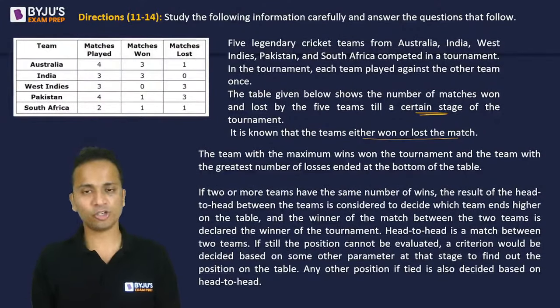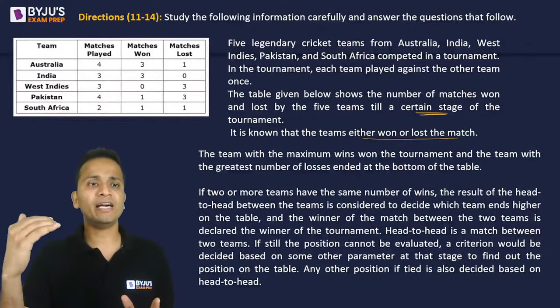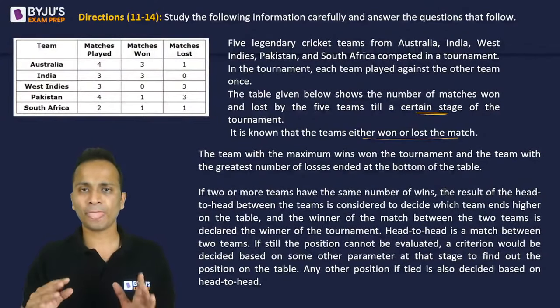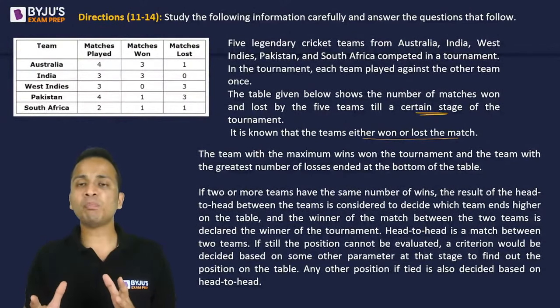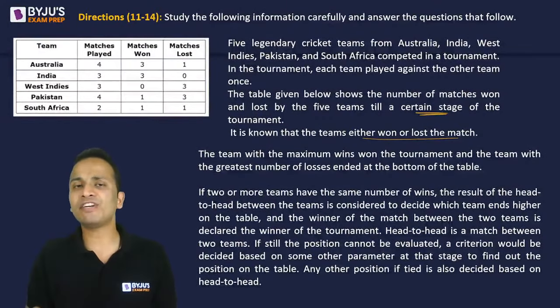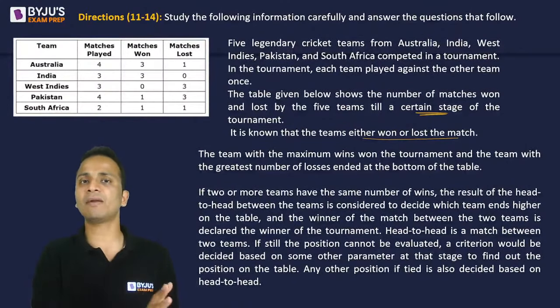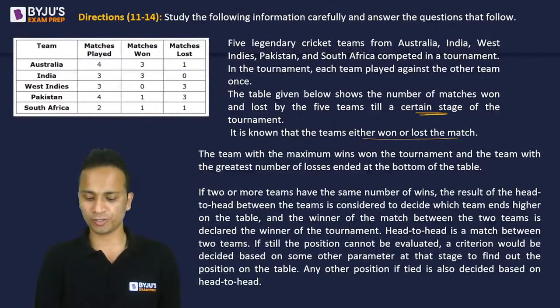All right. So question is in front of you. What you have to do here is you'll have to find out if Australia has played 4 matches with India, West Indies, Pakistan, and South Africa. Okay. So which match is won by Australia, which match is won by the other team. So likewise, you will have to first of all write which all matches have taken place and which team was the winner of that particular match. This is what you will have to do in this question.